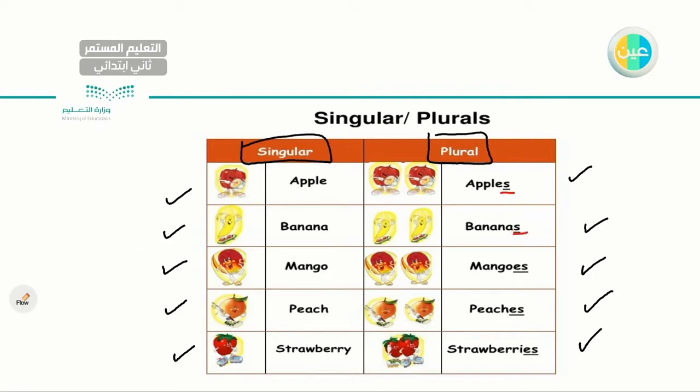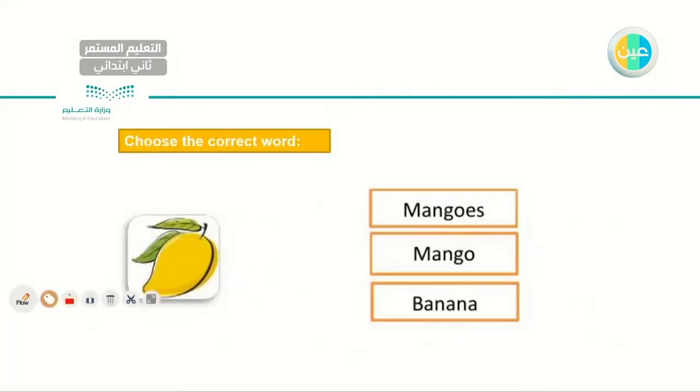I have S with bananas because I have more than one. I have ES with mangoes. I have ES with peaches, and I have IES with strawberries. Very good, very good. Let's go to the next one. So this is the difference between singular and plural.